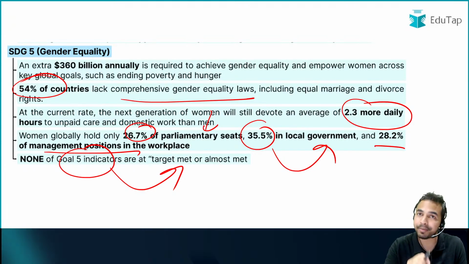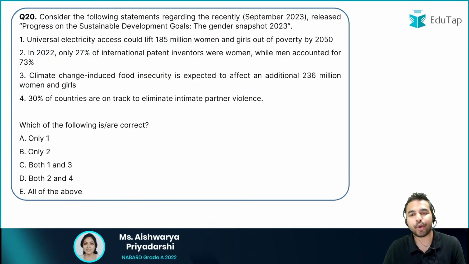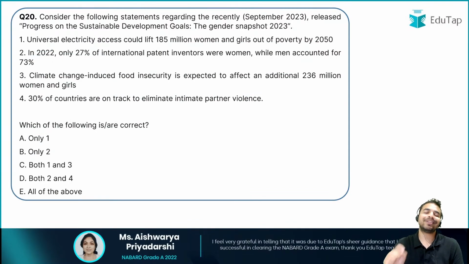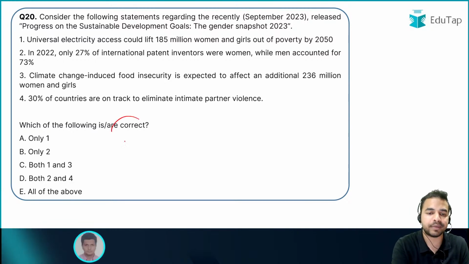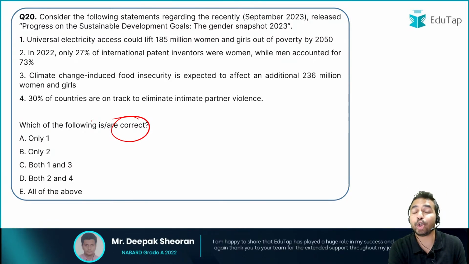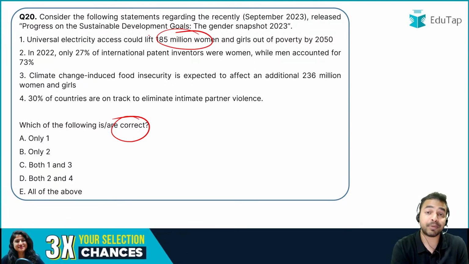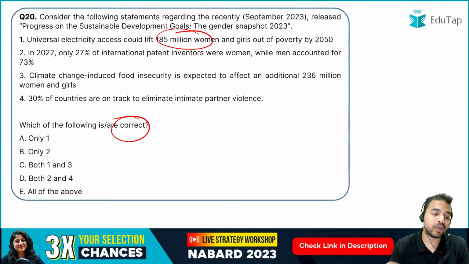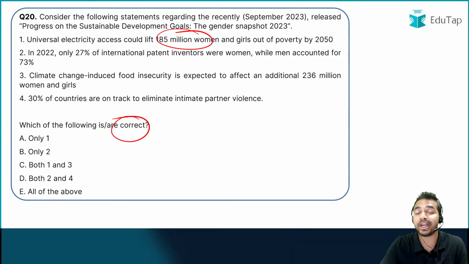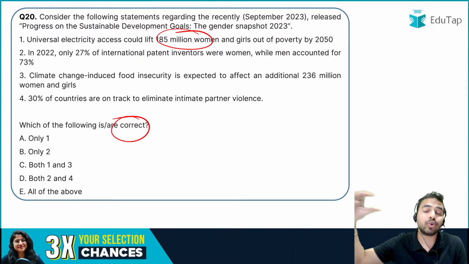ये आप सभी को एकदम क्लियर हो चुका है. अब हम बढ़ते हैं अपने अगले क्वेश्चन की तरफ. अगले क्वेश्चन में once again there are 4 statements on the same report and you have to identify the correct statement here. तो पहली statement कहती है the universal electricity access can lift 185 million women and girls out of poverty by 2050. That means 2050 तक अगर हम यूनिवर्सल इलेक्ट्रिसिटी एक्सेस प्रोवाइड करते हैं तो 185 मिलियन वुमेन दे विल कम आउट ऑफ द पॉवर्टी.